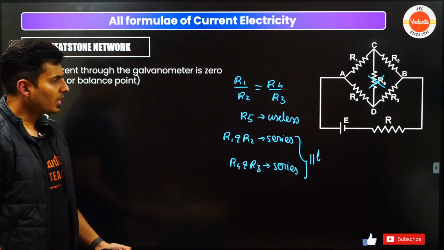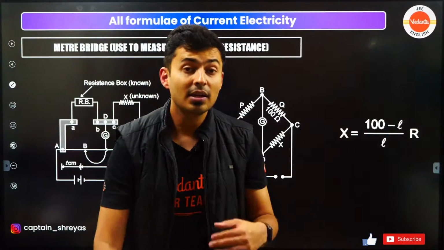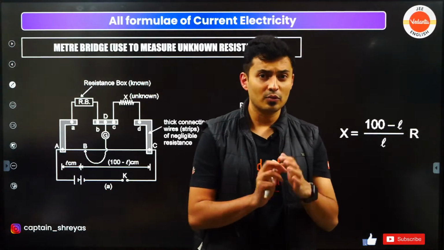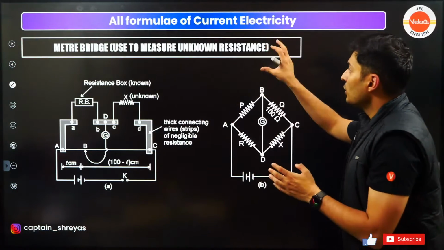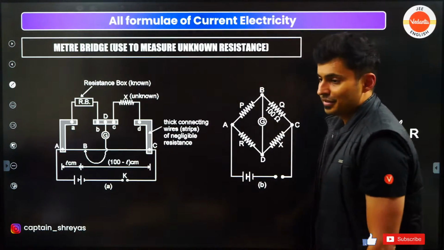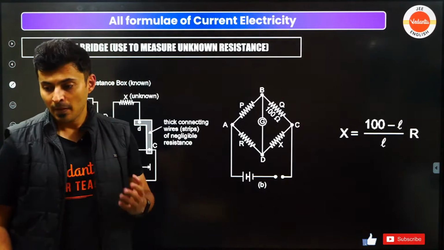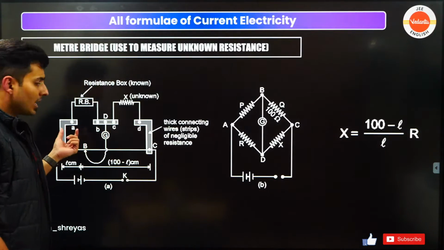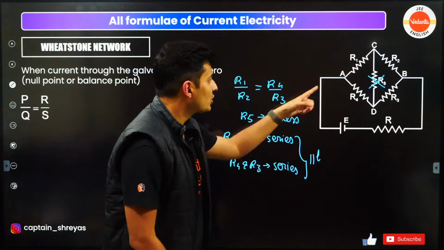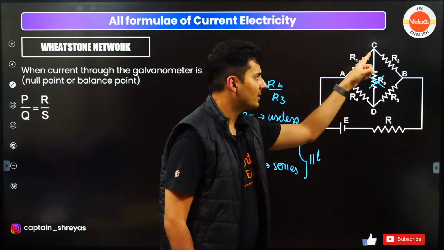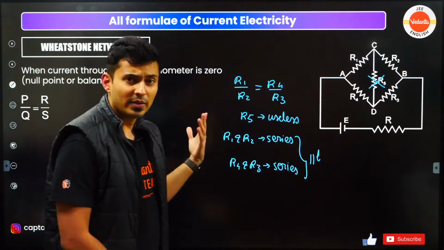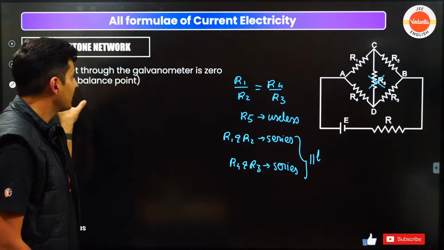Okay. Now, next up is the application of the Wheatstone's bridge, which is called a meter bridge, used to measure an unknown resistance. Observe. Just like in the Wheatstone's bridge, you had two resistors here, and a resistor in between, which becomes useless under the balancing condition.